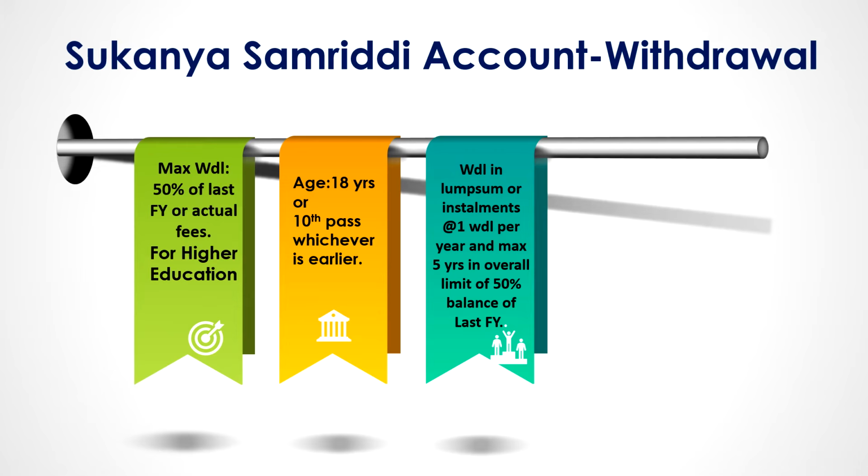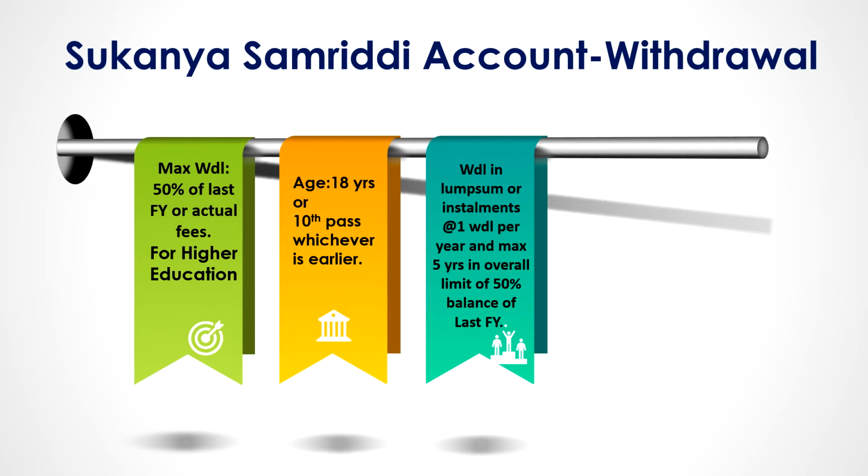So 50% of the last financial year's balance, we have already read. Here one more condition is that you can take it either in lump sum. Suppose on 31/3 of the last financial year the amount is some 10 lakhs, you can take 50%, that means 5 lakhs can be taken as withdrawal as soon as the girl child crosses 18 years or she passes 10th class, whichever is earlier. And that 5 lakhs you can take at a time, or you can take one withdrawal per financial year up to a period of 5 years.